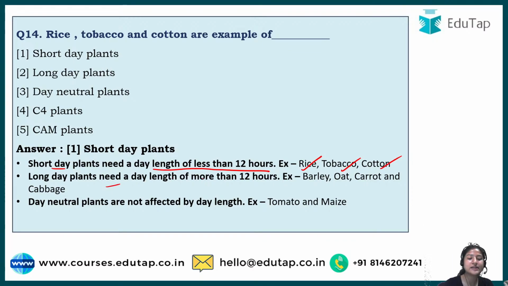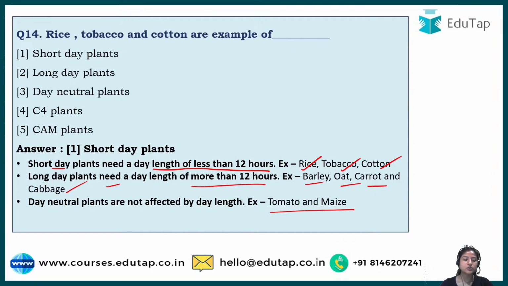Then long day plants need a day length of more than 12 hours, and examples are barley, oat, carrot, cabbage. And day neutral means their growth is not affected by day length. Examples are tomato and maize.